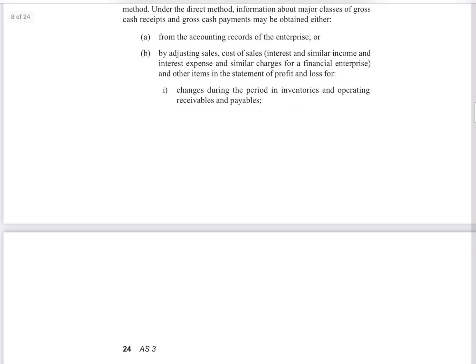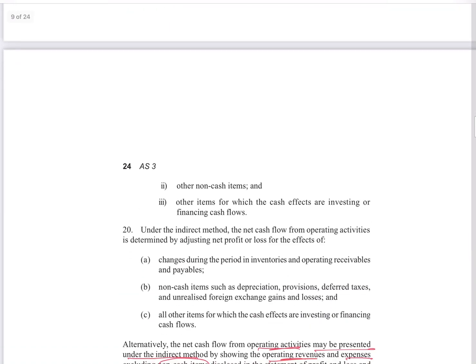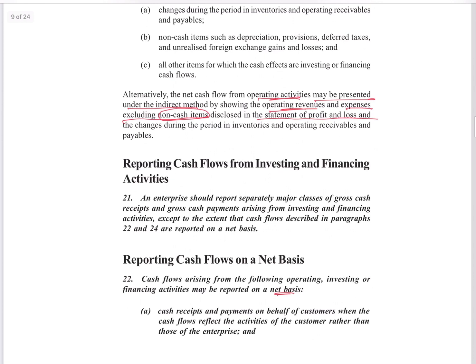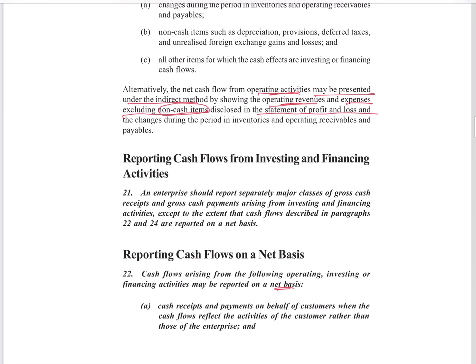In the indirect method, we pick up the profit or loss from the profit and loss account and we adjust it to find the cash flow from operating activities. We will be solving an example, and at that time we will understand in depth, but right now understand that there are two methods, direct method and indirect method. In the indirect method we take the help of the P&L, and adjust the profit and loss with non-cash expenditures and incomes, and remove all the financing and investing activities transactions, and get the cash flow from operating activity. This happens under the indirect method.